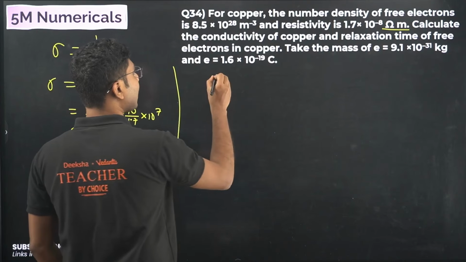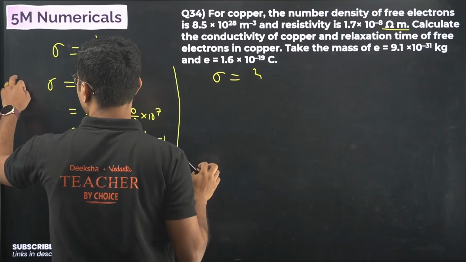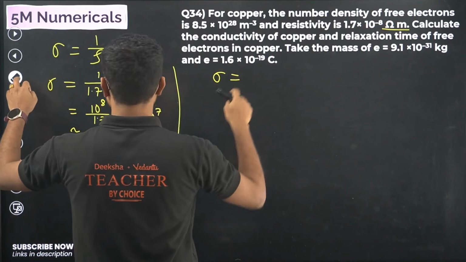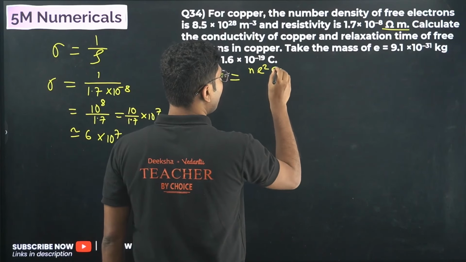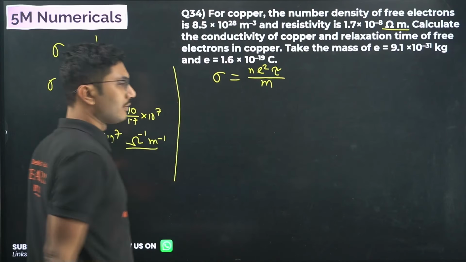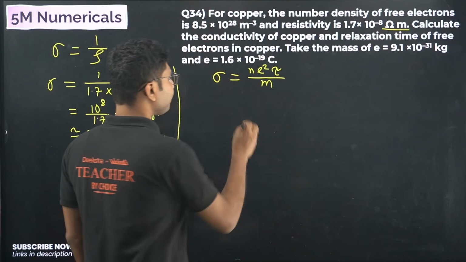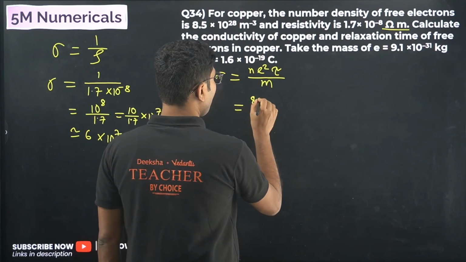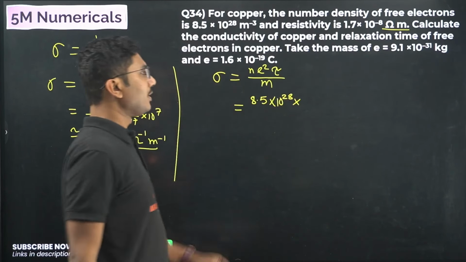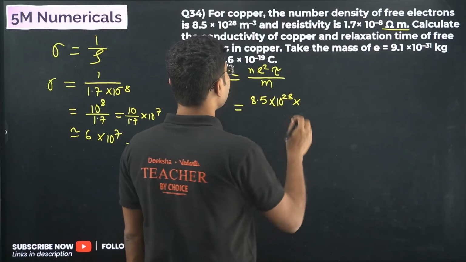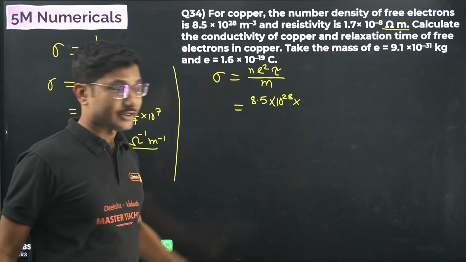For relaxation time, we know that conductivity is given by N e square tau divided by m. We did this derivation a few minutes ago. So N is given in this question, 8.5 into 10 to the power of 28. This formula you have to remember. Even if you remember the derivations or not, the formula you have to remember. This question is again from your model paper and question bank.